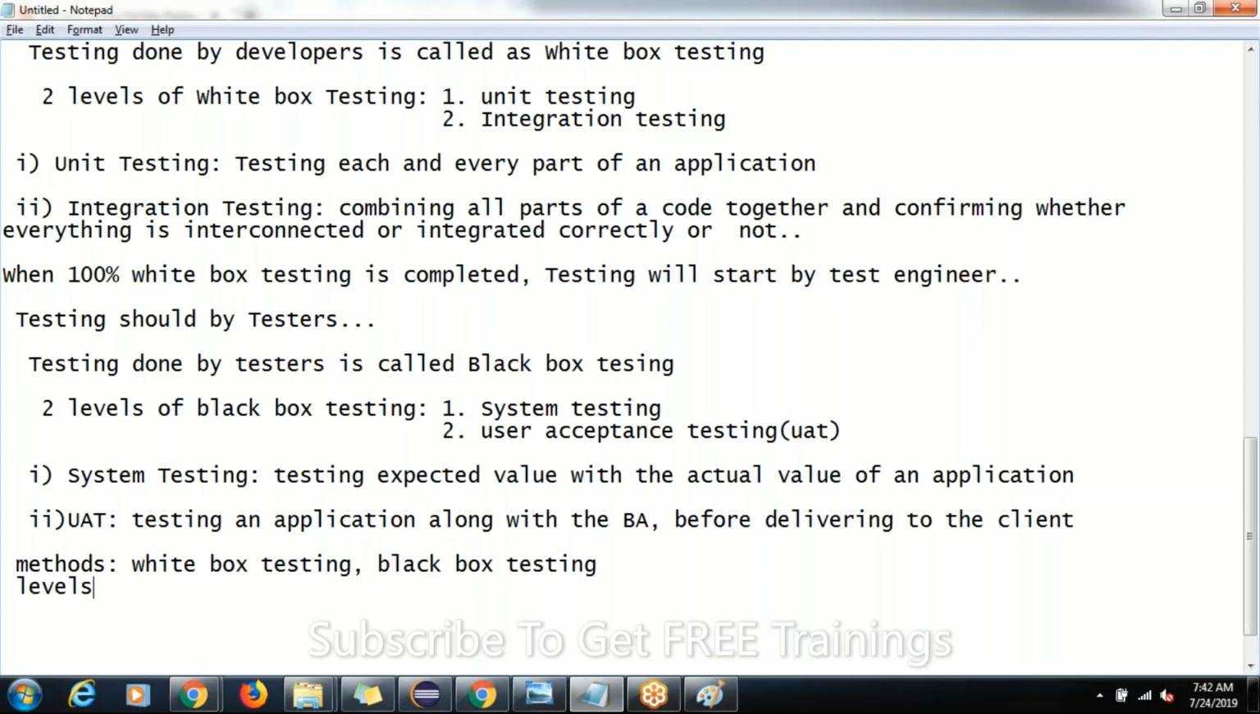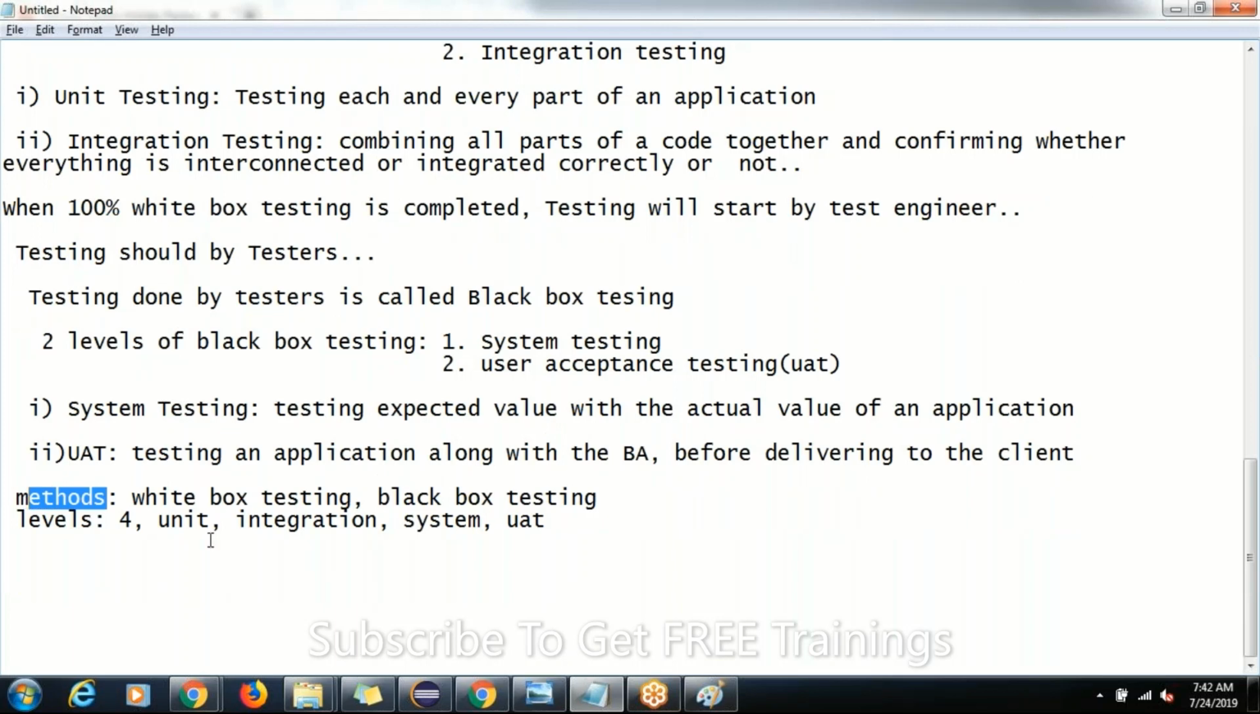How many levels of testing do we have, guys? Four. What are they? Unit, integration, system and user acceptance. If someone asks how many methods of testing you have, say we have two methods: white box testing and black box testing. And how many levels of testing? Four: unit, integration, system and user acceptance testing, guys.